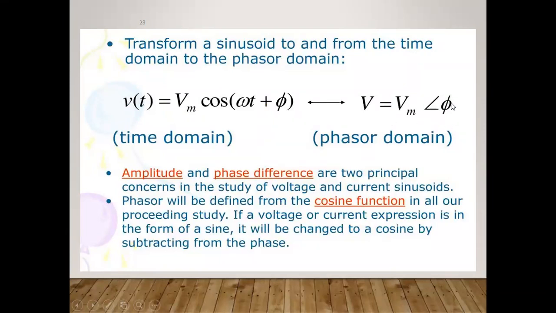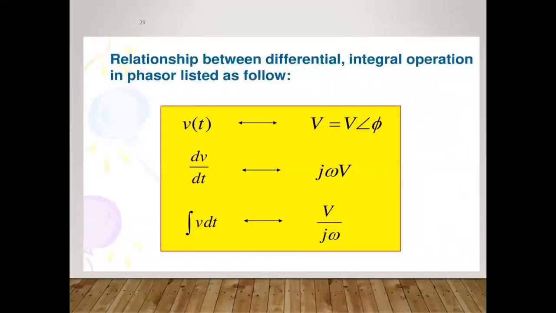V is equal to Vm angle of phi in the phasor diagram. Likewise, we can easily find the amplitude, the phase differences, and the sine and cosine functions in the time domain. In this way, we can write the relationship between the integral operation and the phasor.